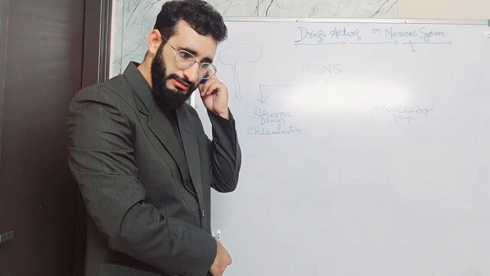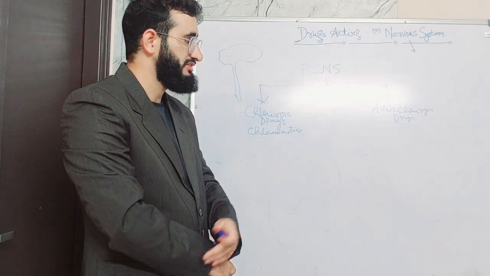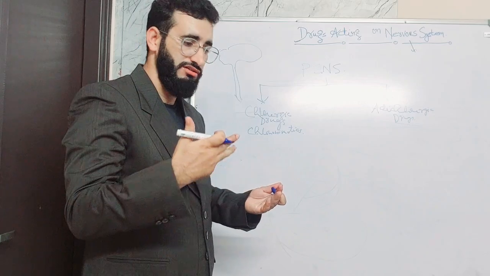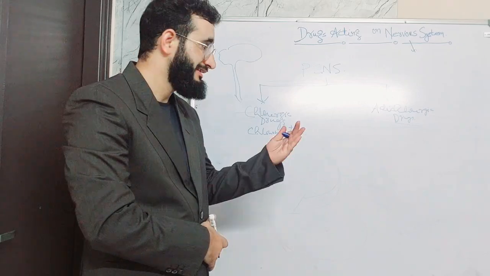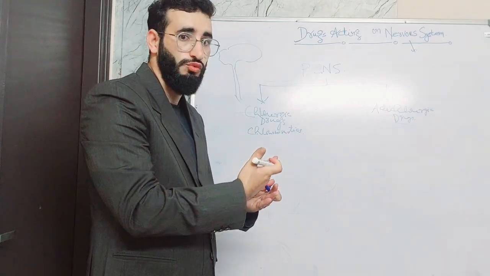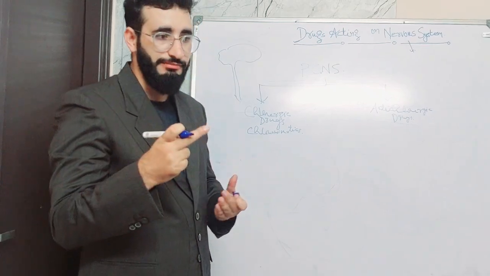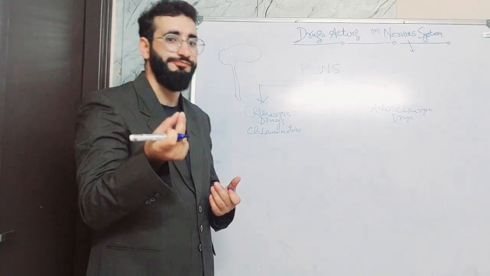For example, there are some disorders in which there is excess stimulation from the cholinergic nervous system, like parkinsonism.